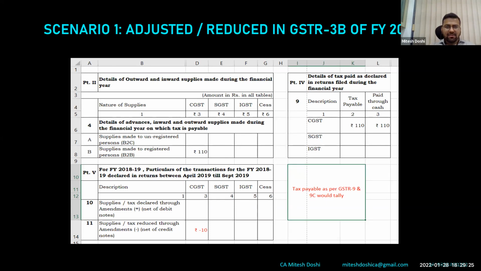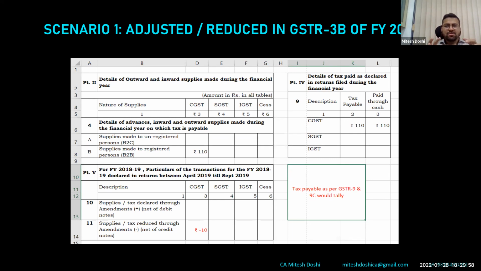So basically, this is scenario 1. How to disclose it if it has been adjusted in a subsequent period? Ideally, in my view, 110 is to be disclosed in table 4B, because that has been paid through 3B. We can see in table 4B, 110 has been disclosed. Thereafter, in table 9, tax payable and paid through cash is matching. And in table 11, I have subsequently adjusted in 3B, so I would disclose 10, that is minus 10 for your understanding.